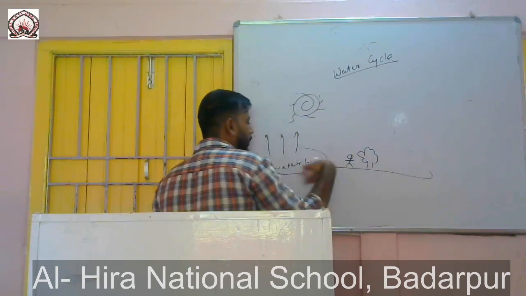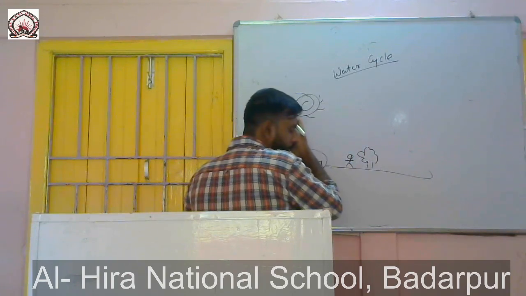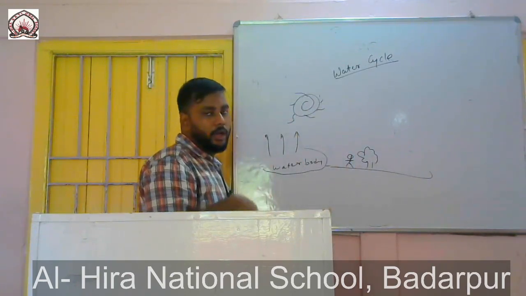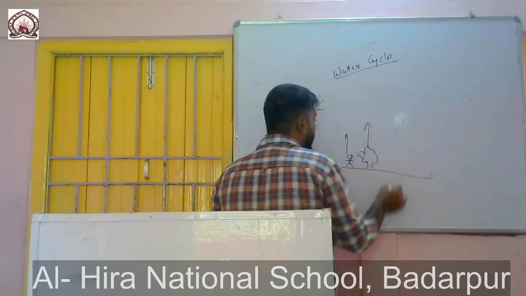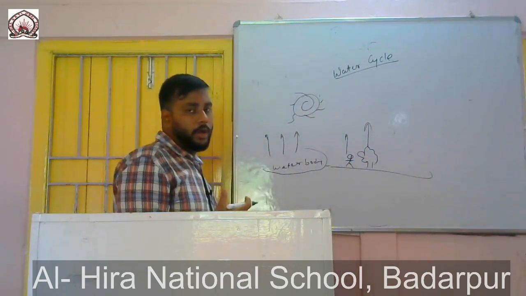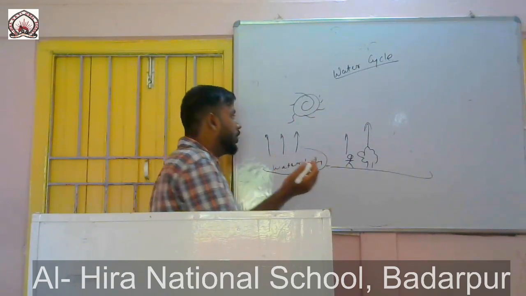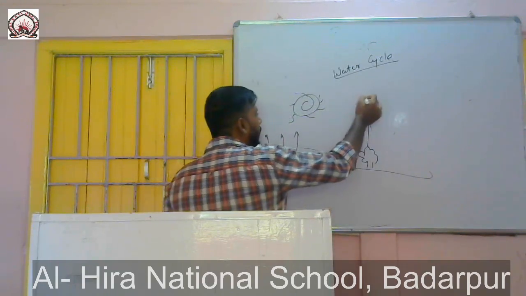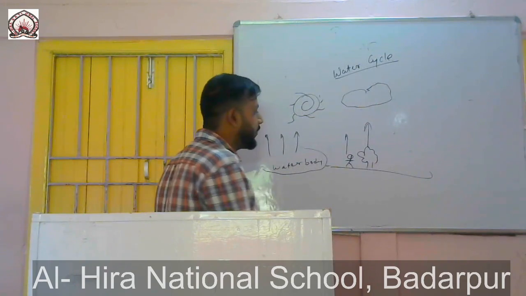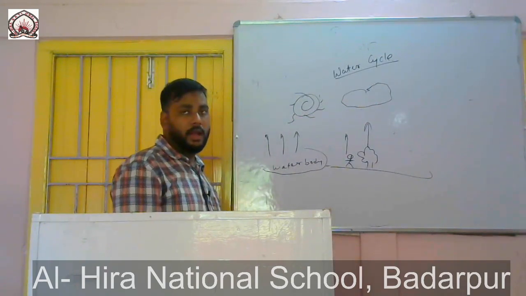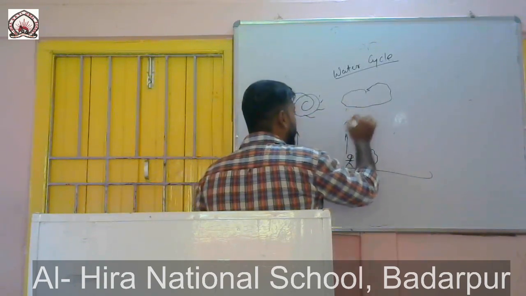And from humans or any kind of animal, water vapor is released from the body due to respiration. In plants, it happens through transpiration, when a plant loses water through its stomata. So water will rise, and it will accumulate and form cloud. When this cloud becomes significantly heavy, or the temperature is low, there will be precipitation.